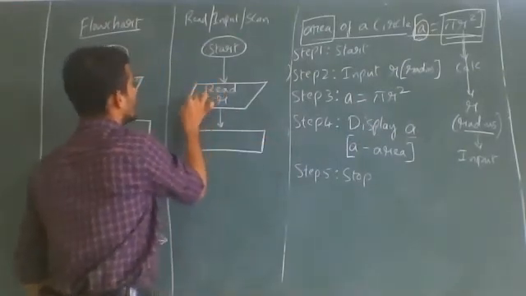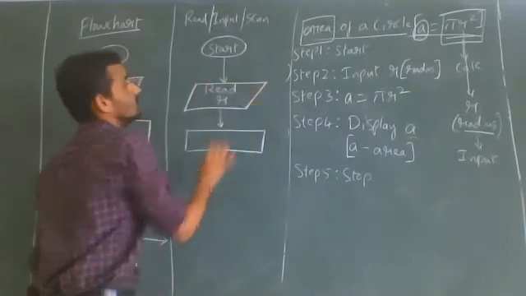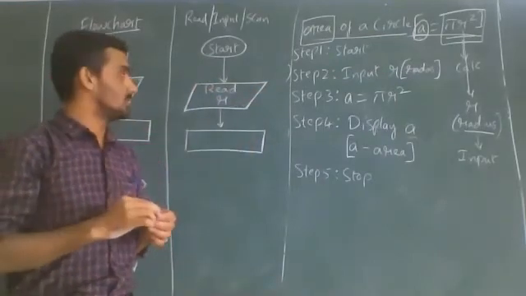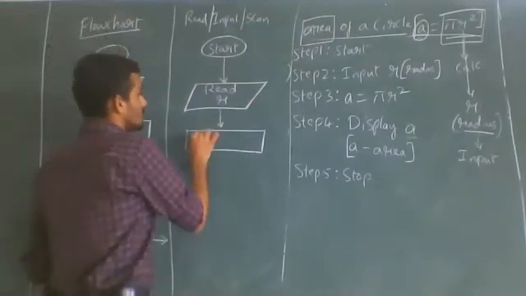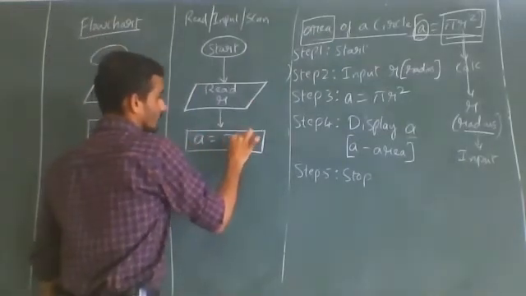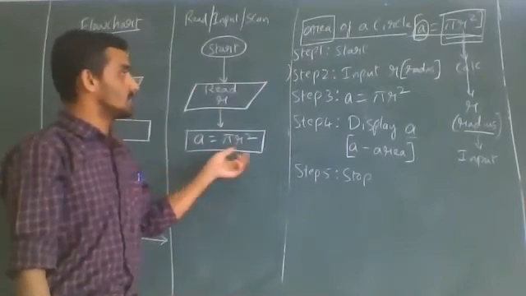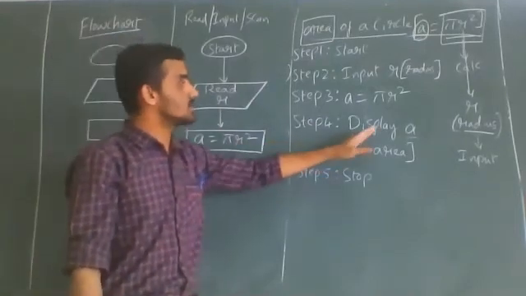See, this is the parallelogram symbol. Don't get confused here. How you people know what is parallelogram and rectangle? In mathematics, you people can know. So A is equals to pi r square, this is for calculation. Next, what is the next step in the algorithm? It is to display.